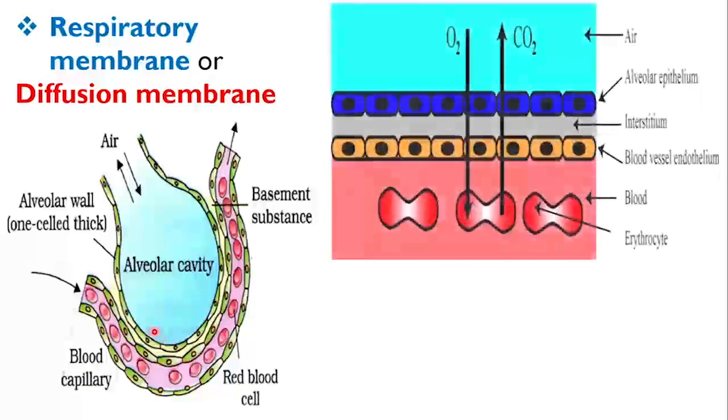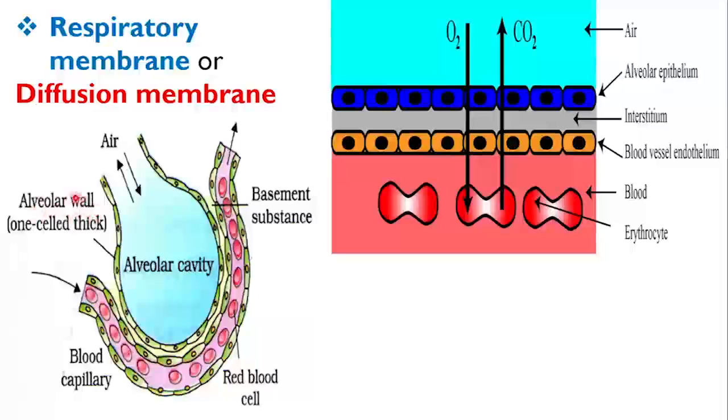Those 3 layers are the wall of the alveolus, made up of a single layer of squamous epithelium, then the wall of the blood capillary, that is the endothelium, and in between these 2 layers, the basement membrane.